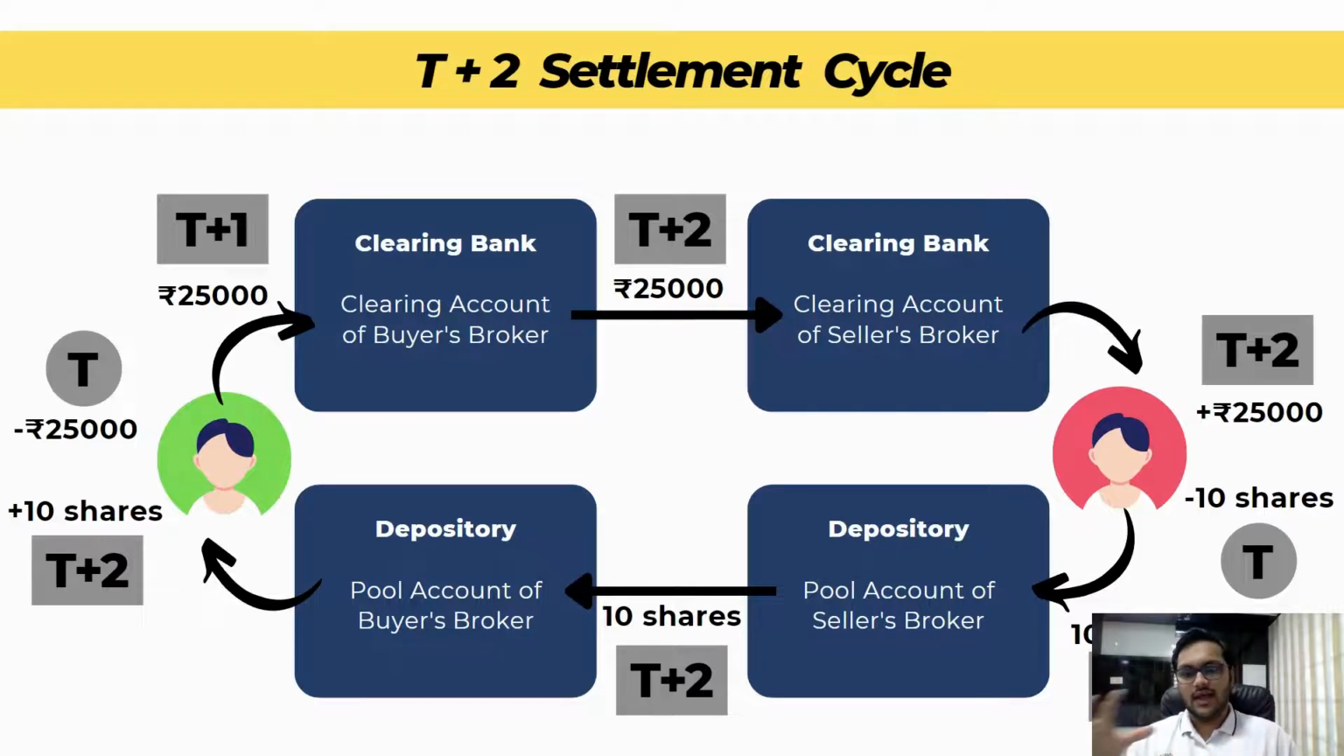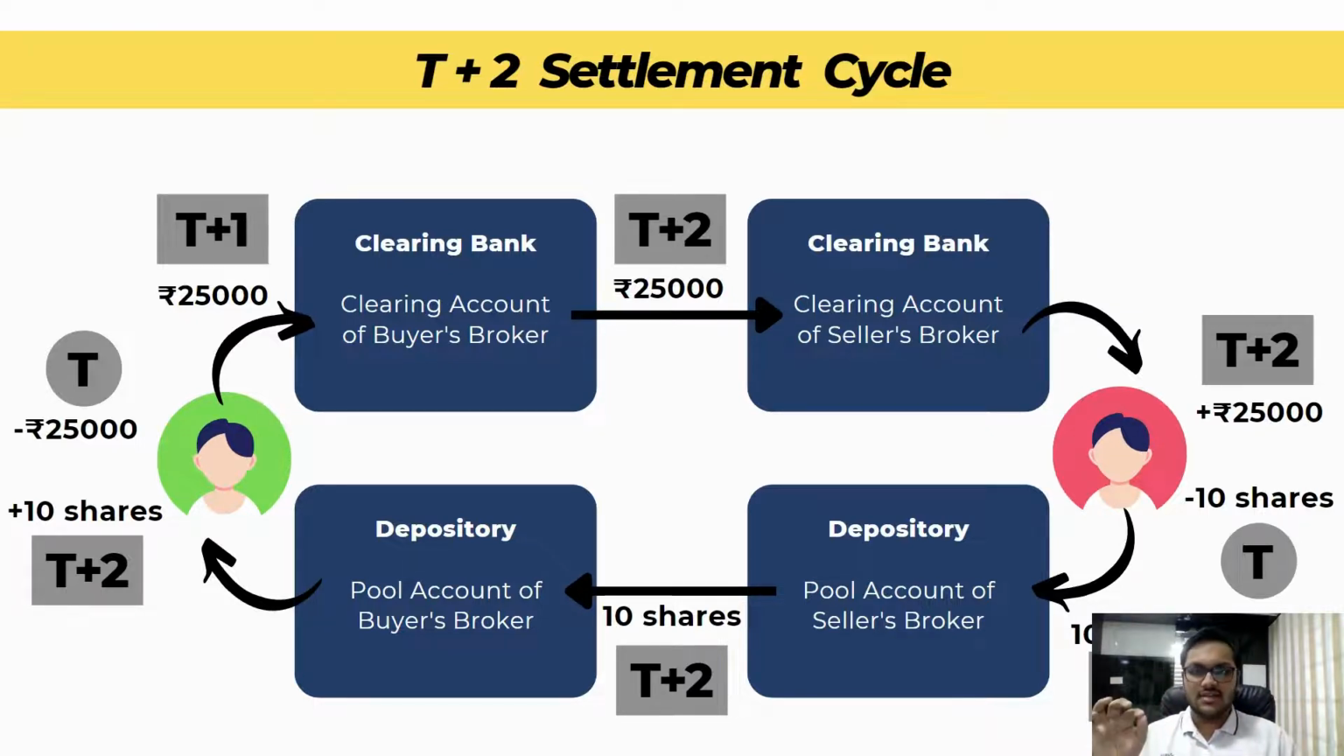Okay, so what will happen is, first this 25,000 rupees will go from my account to my broker's account, to my broker's clearing account. Then from my broker's clearing account, it will go to the seller's broker's clearing account. Okay, let's take it slow. There are two brokers, one from the buyer's side and one from the seller's side.